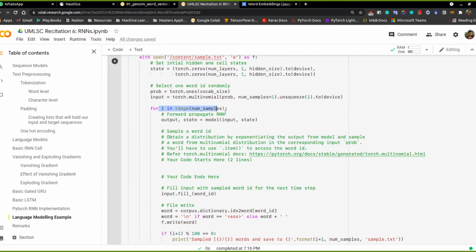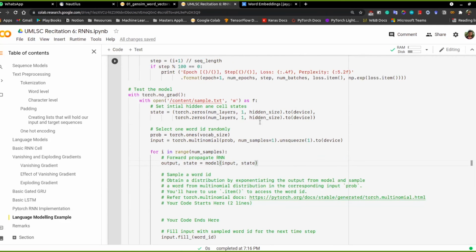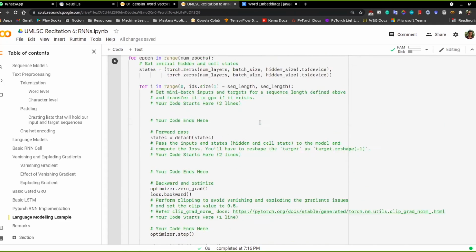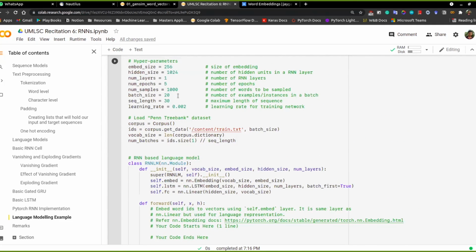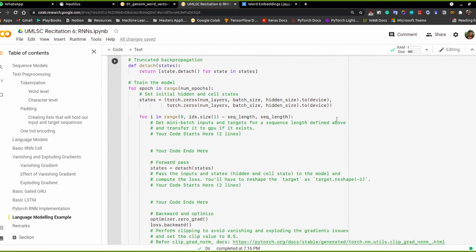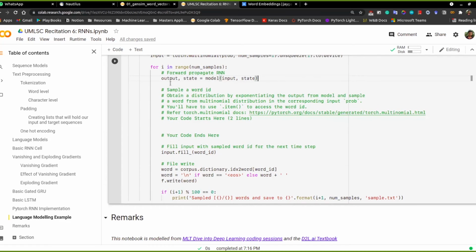Then you start generating based on the number of samples you want. The number of samples is how many words or characters you want to generate. Based on that, you do this repetitively and pass the previous state that you received from the model, and you get the output. Again, you need to convert it into a probability distribution, either by exponentiating directly or by taking a softmax.